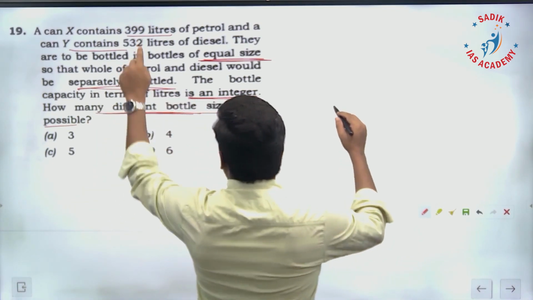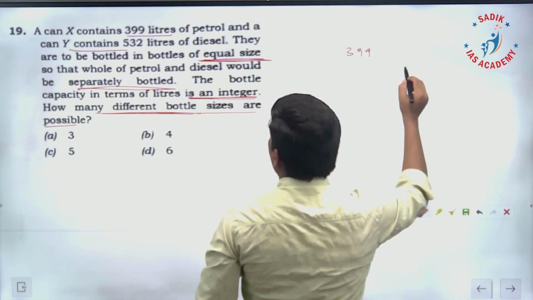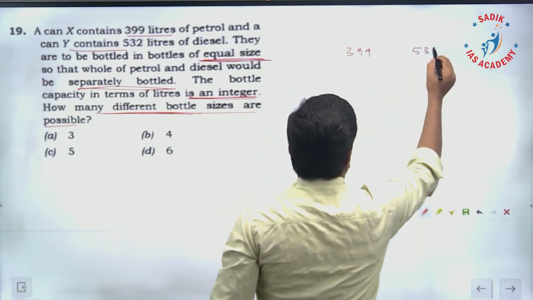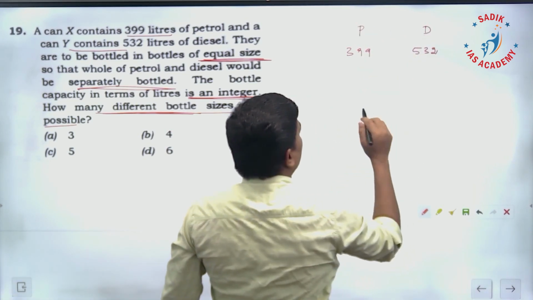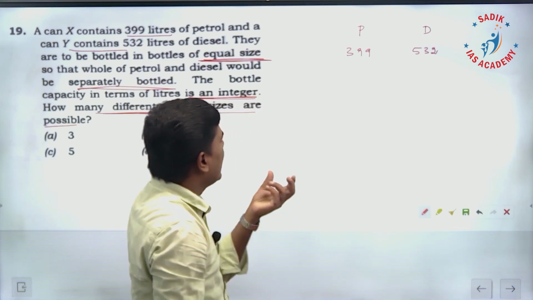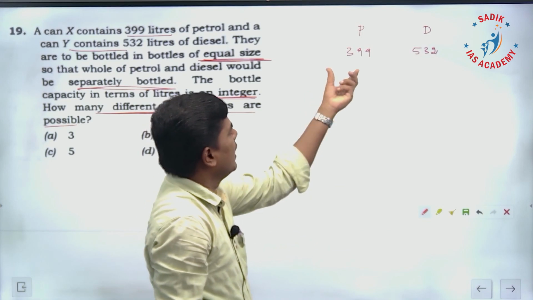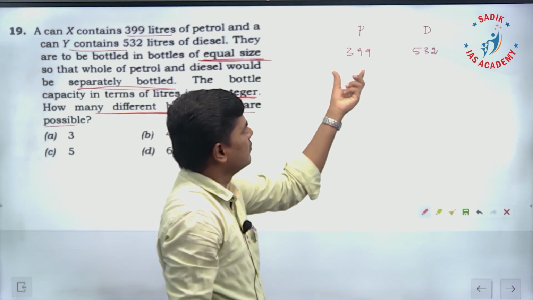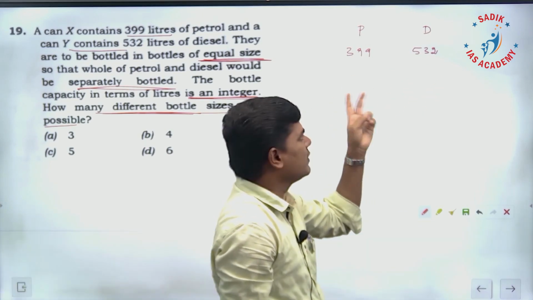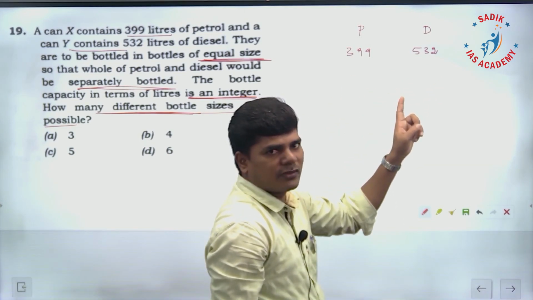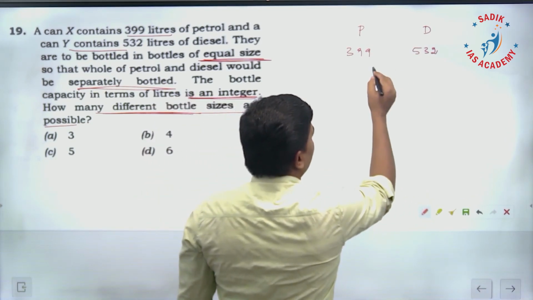If you take these two numbers, 399 and 532 liters, this is petrol, this is diesel. One option you can easily take is a bottle size of 1 liter capacity, so that we can have 399 bottles of 1 liter and 532 bottles of 1 liter. So one possibility is 1 liter capacity. The other one, how do you find it? You go for the HCF of these two numbers.